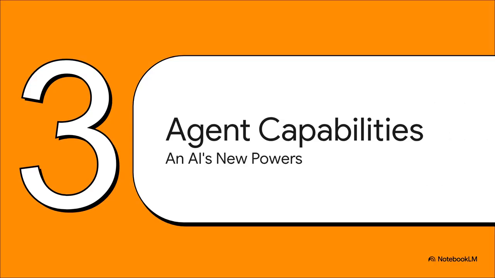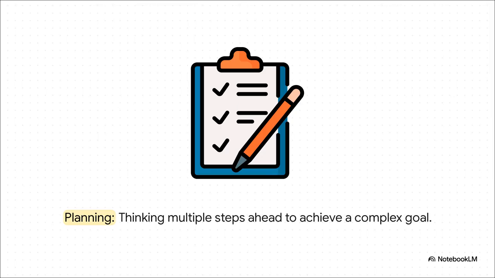Okay, so this new way of learning is cool and all, but what does it actually mean? What new superpowers does this give an AI? Let's look at this from our first perspective. What can these agents do that a chatbot wouldn't even know where to start with? First up, they can plan. And I don't just mean spitting out a simple to-do list. We're talking about real strategic thinking here. It can take a huge, vague goal, like plan a trip to Italy, and break it down into a whole series of logical steps, thinking several moves ahead like a chess player.